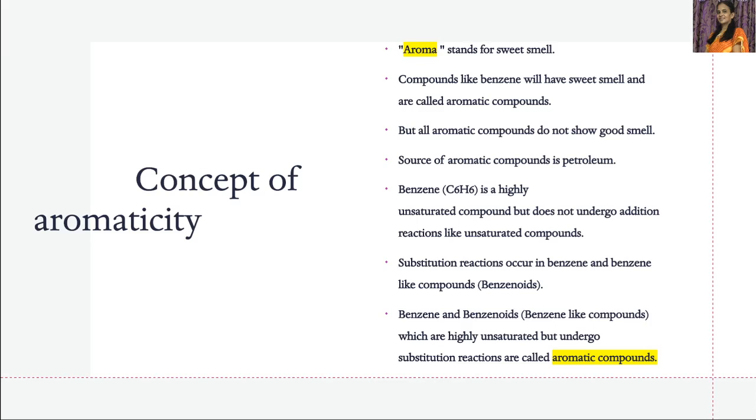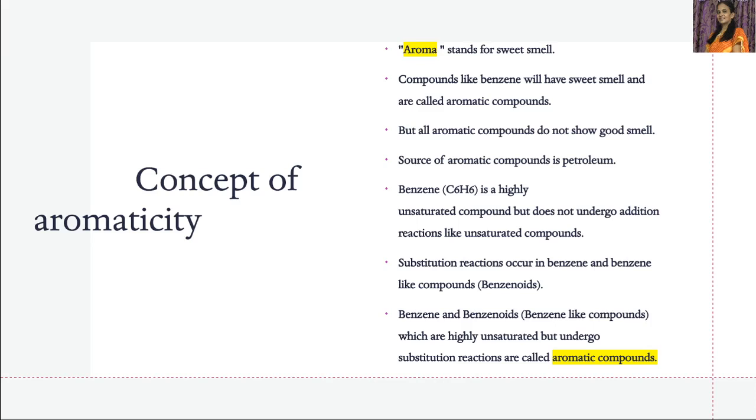Not only benzene, but benzene-like compounds, which are called benzenoid compounds, also undergo substitution reactions instead of addition reactions in spite of their highly unsaturated nature. So, benzene and benzenoids, which are highly unsaturated but undergo substitution reactions, are called aromatic compounds, and this phenomenon is known as aromaticity.